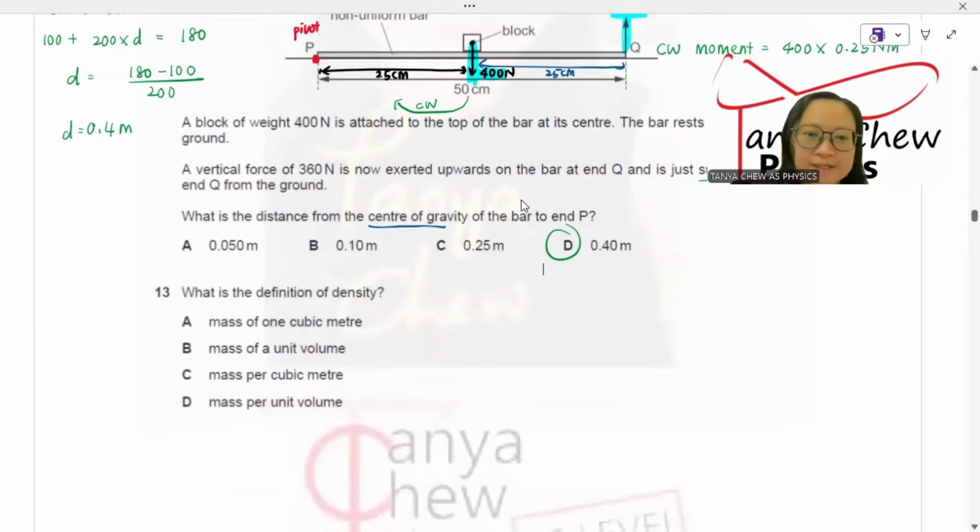Number 13, what is the definition of density? Density is defined as mass per unit volume. Mass per unit volume, the answer is D.